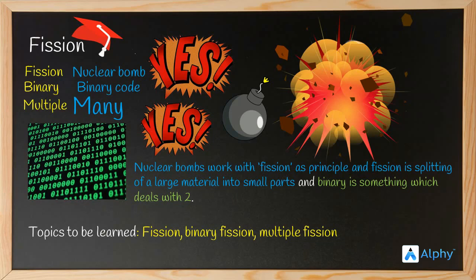So binary fission is something which gives a result of 2. A large molecule is broken down to two pieces. What about multiple fission? In multiple fission, a large molecule is broken down and it gives multiple products or multiple parts. There are many. Okay, let's move on.